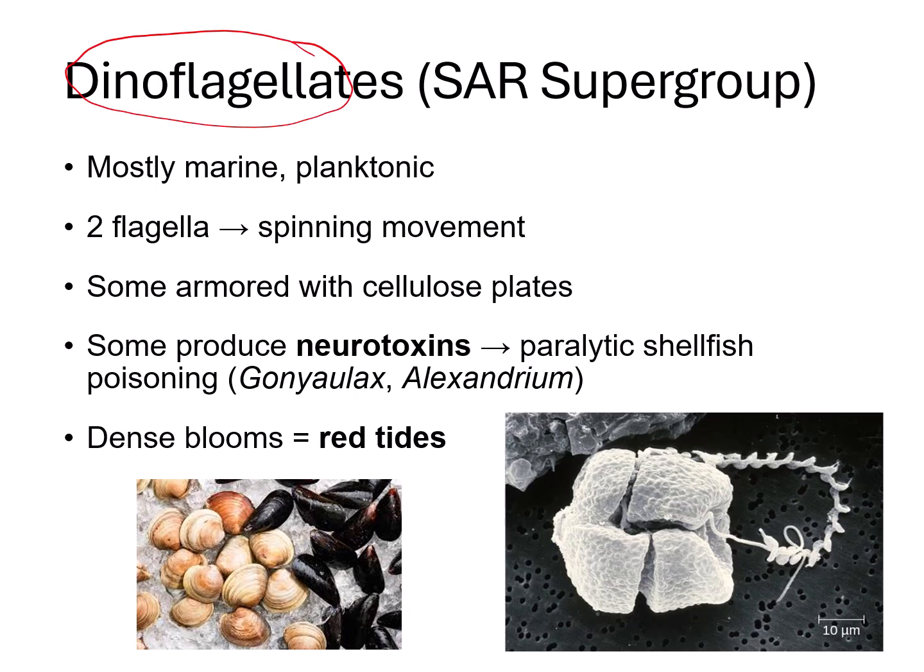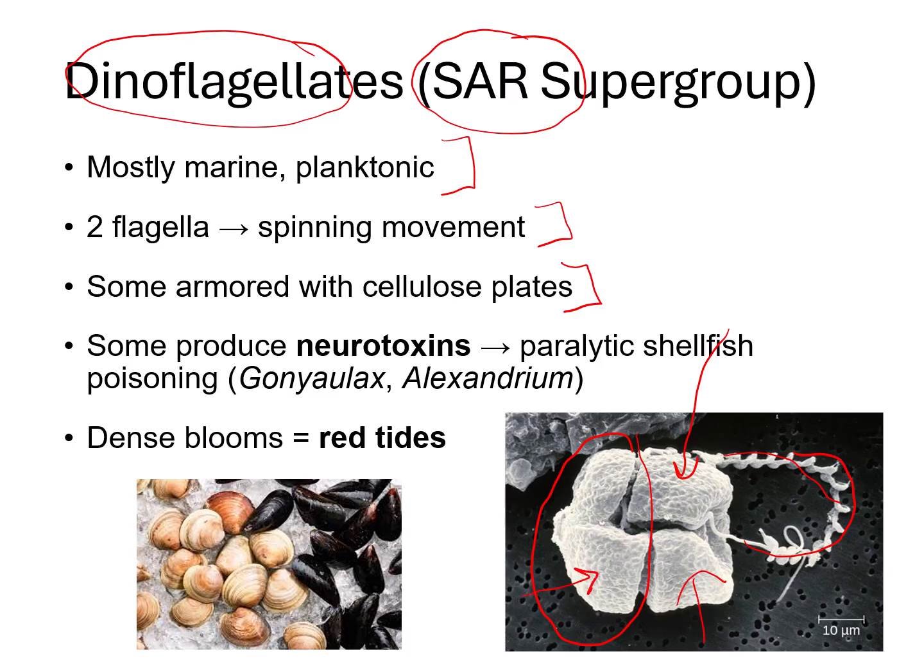Dinoflagellates are our first algal group within the SAR supergroup, and they're mostly marine plankton. Remember that plankton are diverse aquatic organisms that drift with ocean currents. Dinoflagellates have 2 flagella, which give them a spinning movement. Usually one is wrapped around like a belt, and one is at the end of the cell. Some of them are also armored with cellulose plates, like the one shown here. They look like a hard shell covering the dinoflagellate.